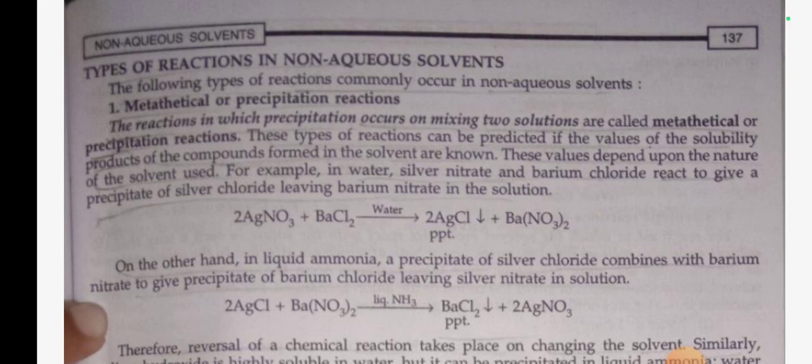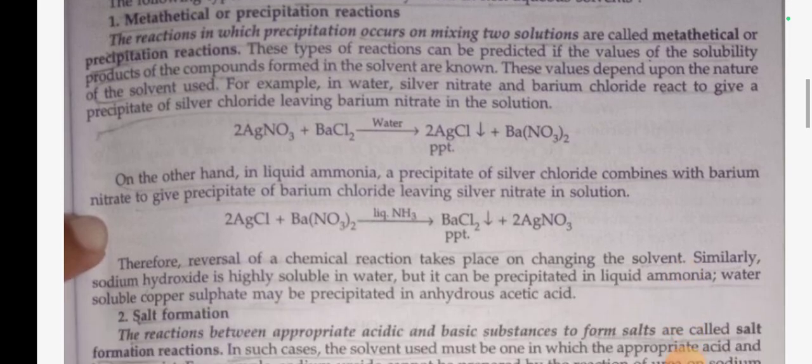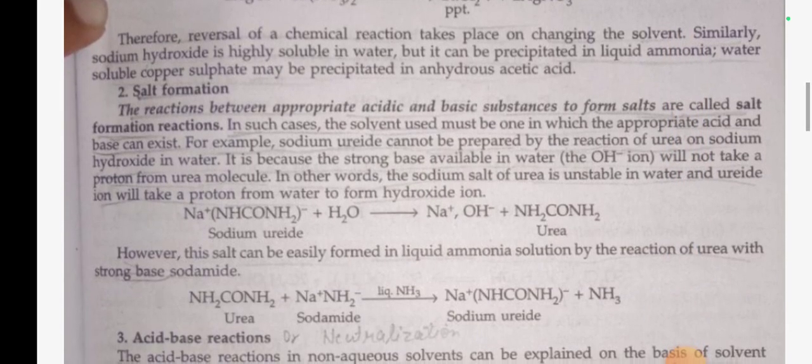2AgCl plus Ba(NO3)2 in liquid ammonia gives BaCl2 precipitate plus 2AgNO3. Therefore, a reversal of a chemical reaction takes place on changing the solvent. Similarly, sodium hydroxide is highly soluble in water, but it can be precipitated in liquid ammonia. Water soluble copper sulfate may be precipitated in anhydrous acetic acid.